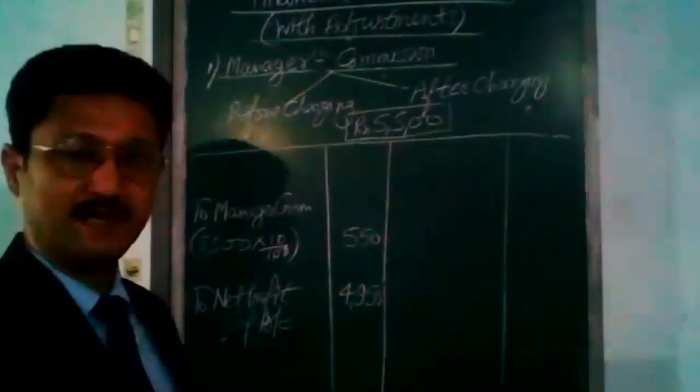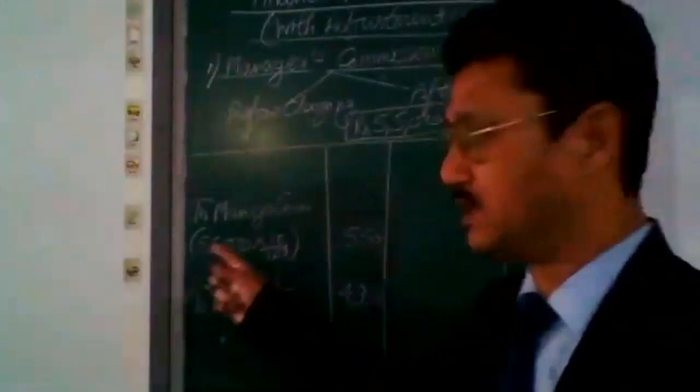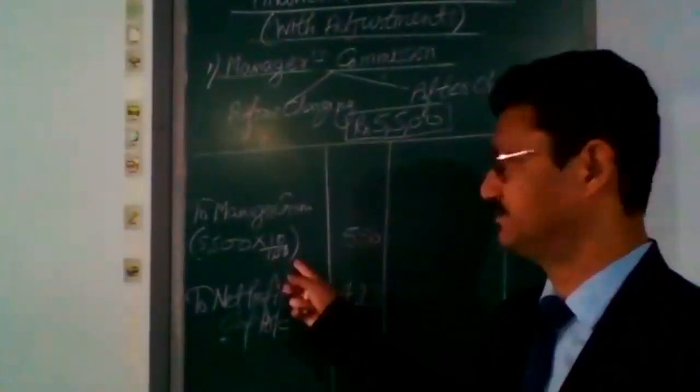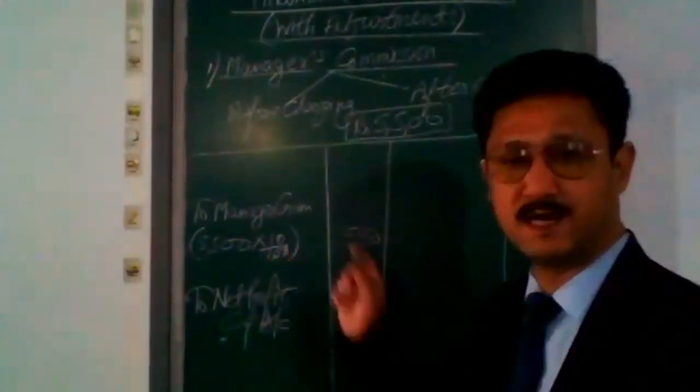4,950 will be the net profit of the firm, and the manager will be allowed a commission of 550. This is the method. The formula is net profit into rate upon 100.